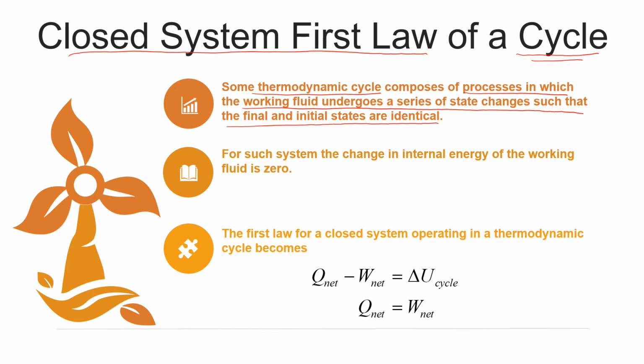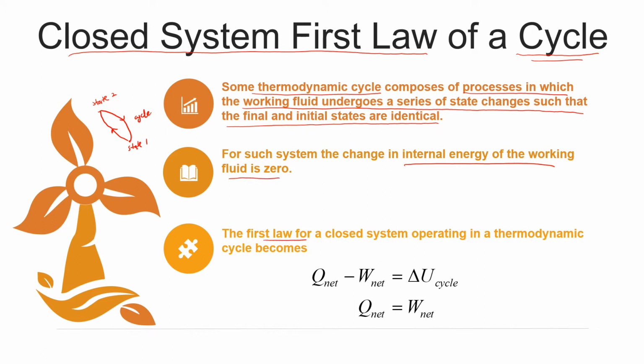Di mana macam sebelum ni yang kita belajar, bila kita ada state 1, kat sini ada state 2. So bila the process go back to the initial state, so dia akan jadi cycle. So for such a system, the change in the internal energy of the working fluid is 0.